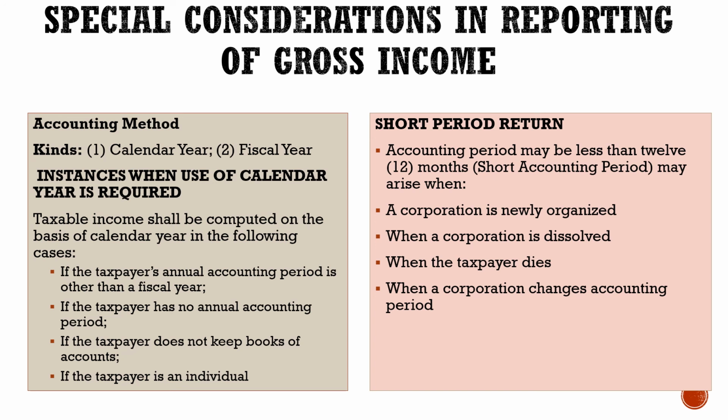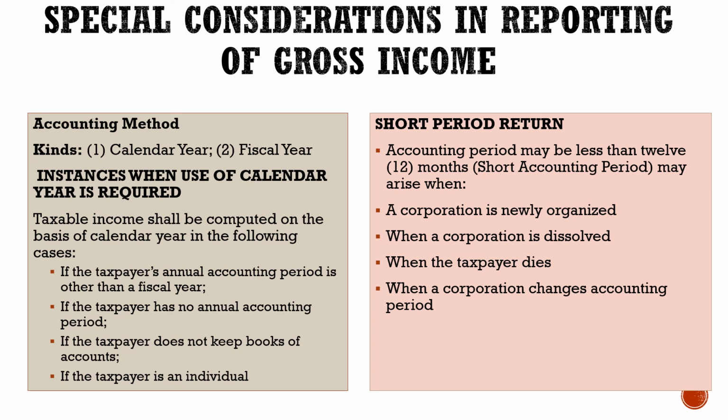Usually we are using calendar year rather than fiscal year. Most of the corporations, if they are not incorporated in January, are using fiscal year. But there are also corporations who like to use fiscal year. Okay? But most of the individual taxpayers usually use calendar year.